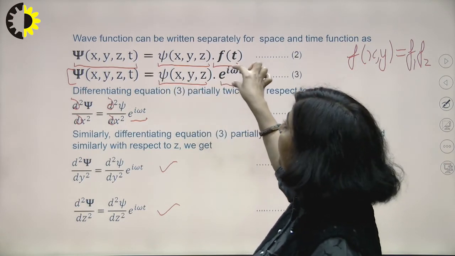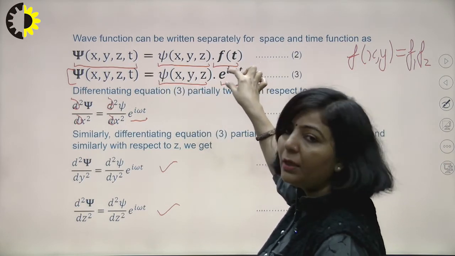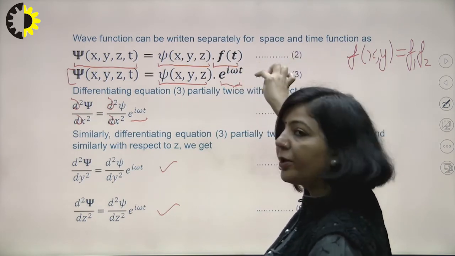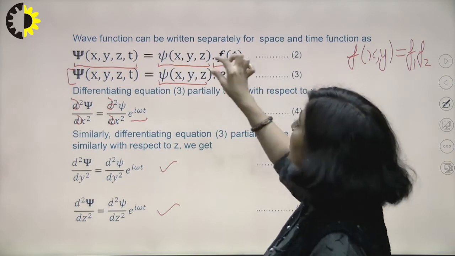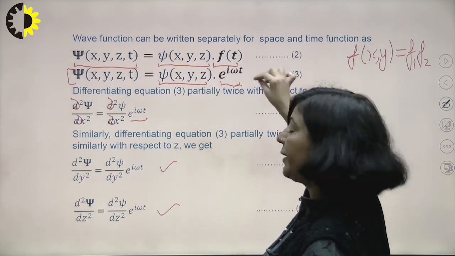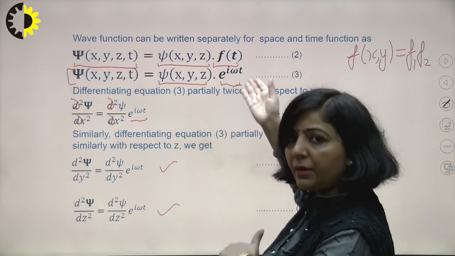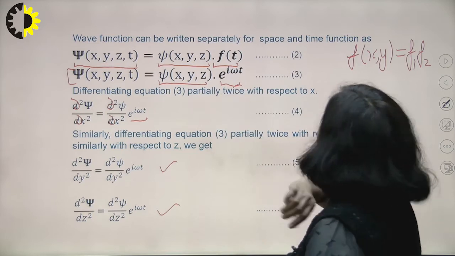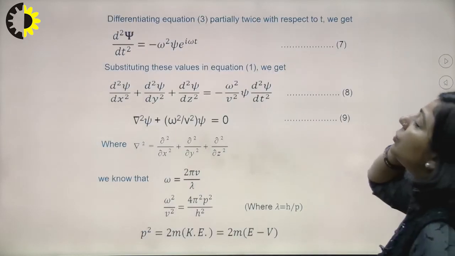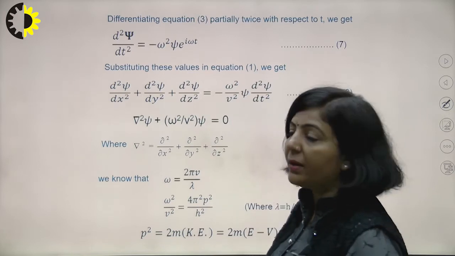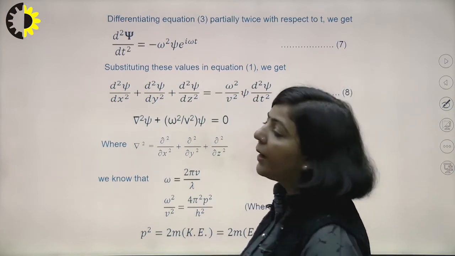If you differentiate it one time with respect to t, the derivative of this will be e raised to power i omega t into i omega. Again differentiate, this e raised to power i omega t will remain constant, and i omega is already there, and one more i omega will be in multiplication. So after differentiating, you are getting i square omega square psi e raised to power i omega t.